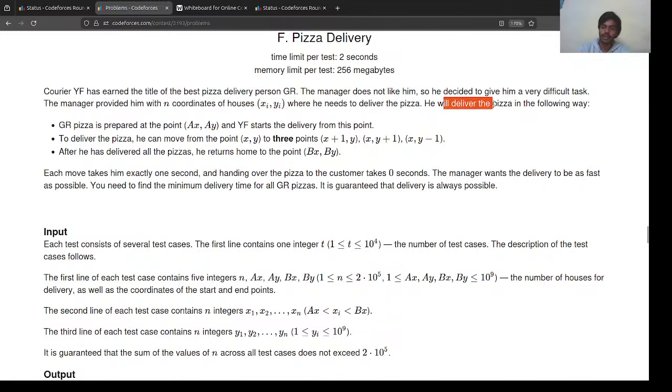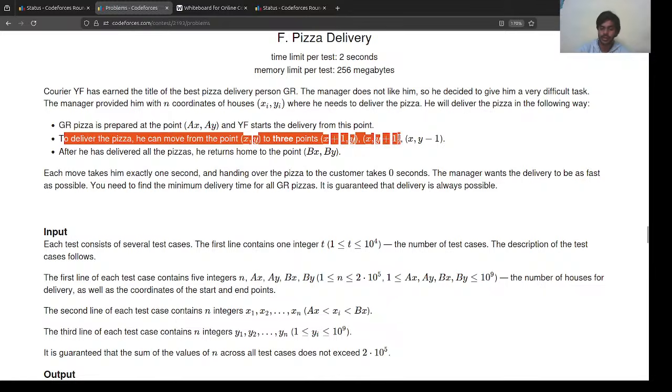He will deliver the pizza in the following way. Pizza is prepared at the point AX, AY, and he starts the delivery at this point. Okay, to deliver the pizza, he can move from the point X, Y to 3 points: X plus 1, Y; X, Y plus 1; or X, Y minus 1.